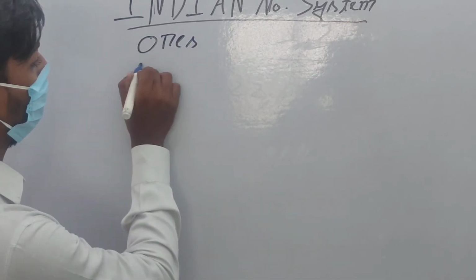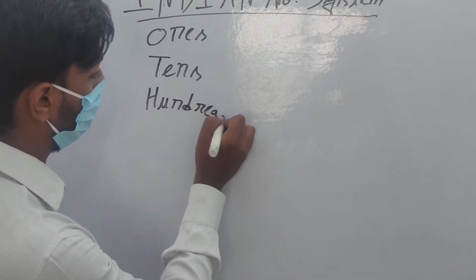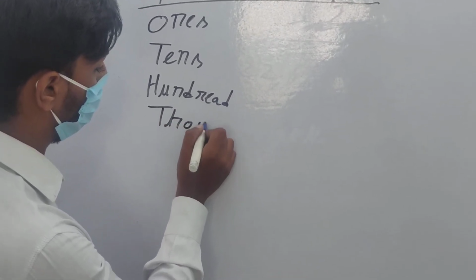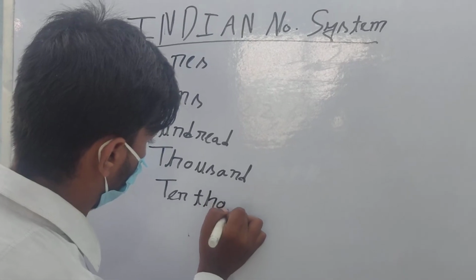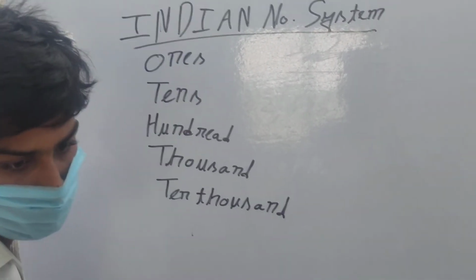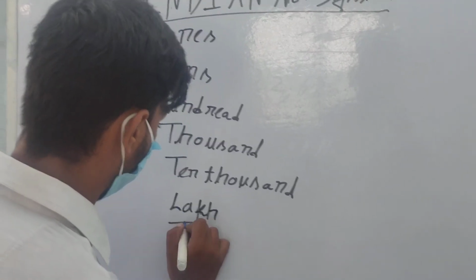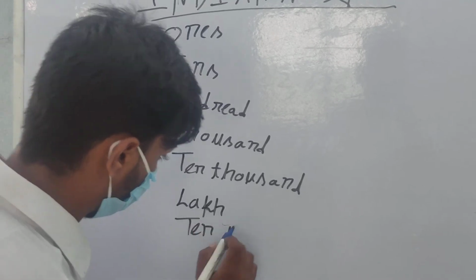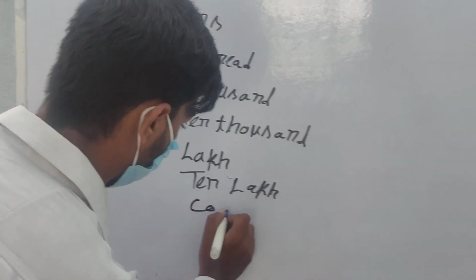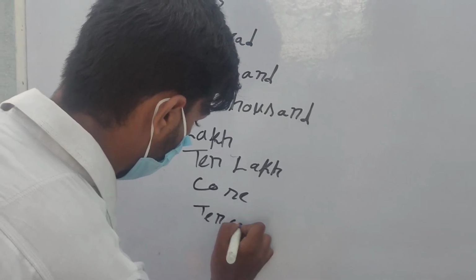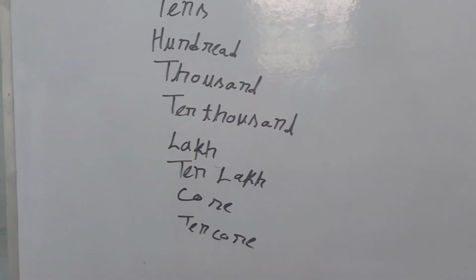Ones, tens, 100, 1000, 10,000, then lakh, 10 lakh, crore and 10 crore. Okay, this is the Indian number system.